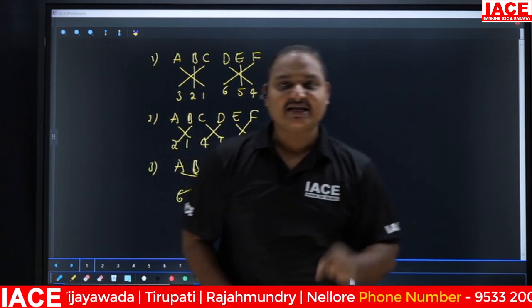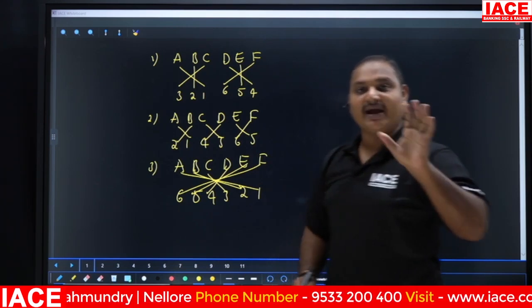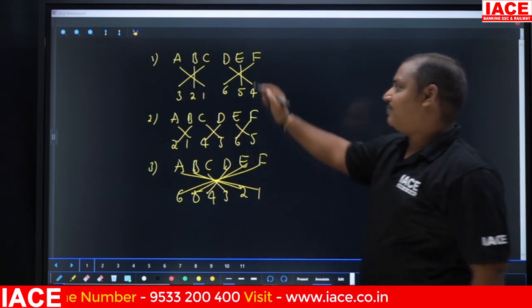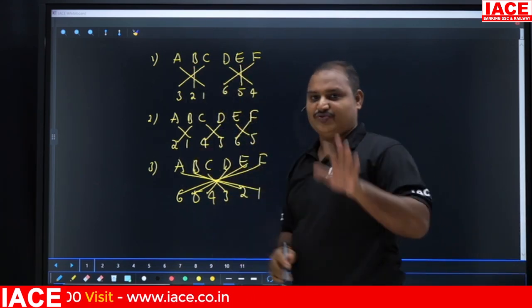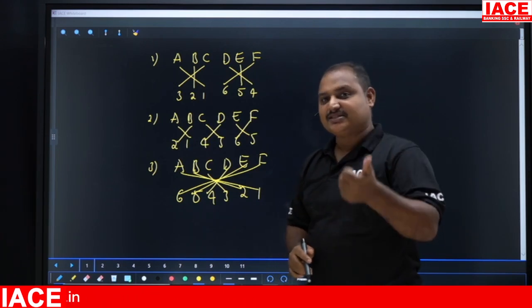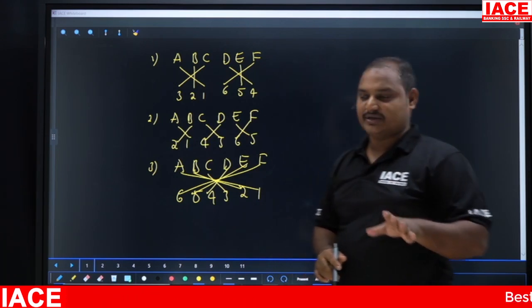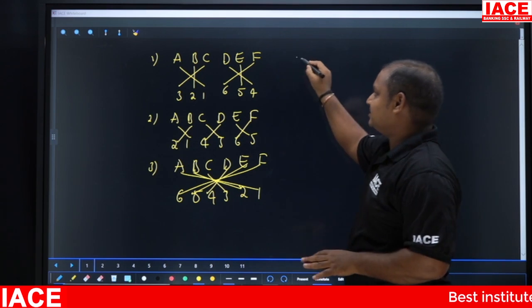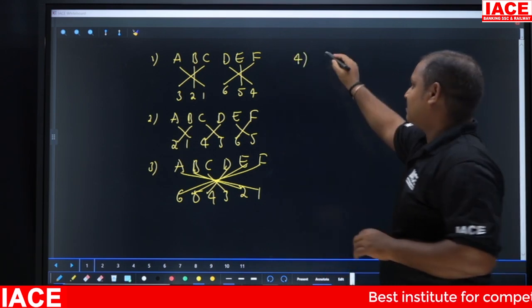These three are even letters patterns. That means the number of letters in each word will be even, either 6, 4, 8, like that you are going to get. Sometimes they are going to give you odd numbers also.